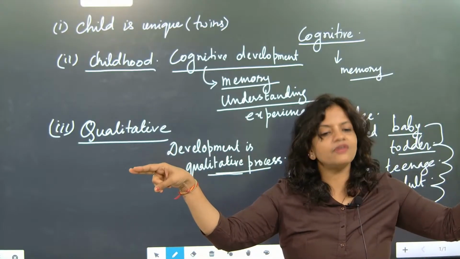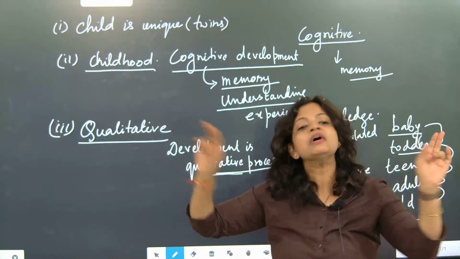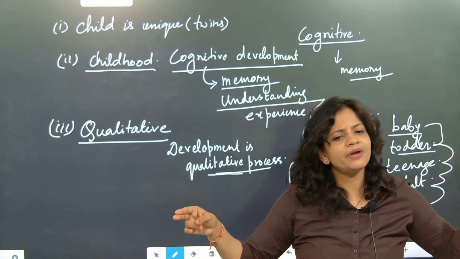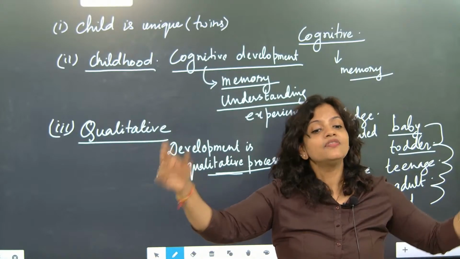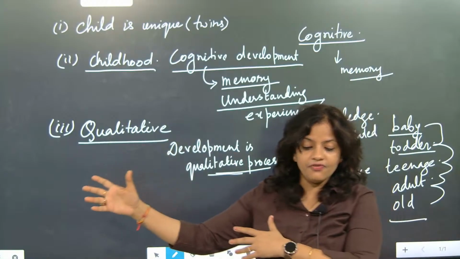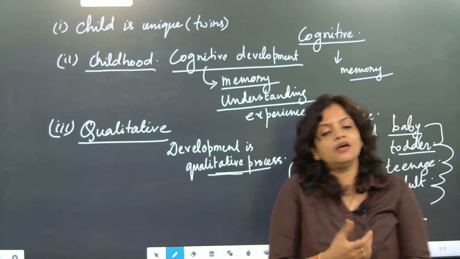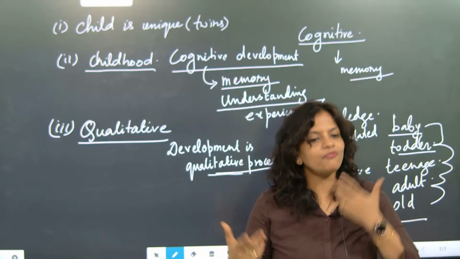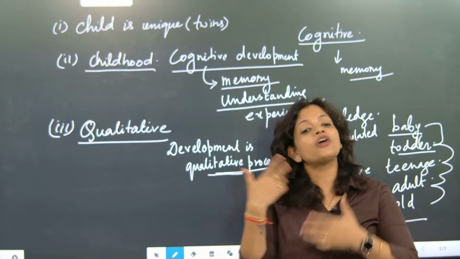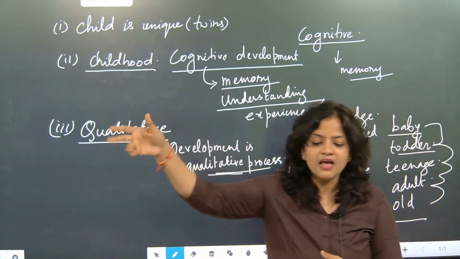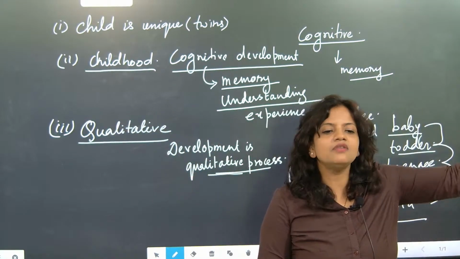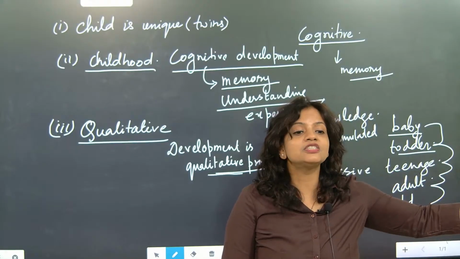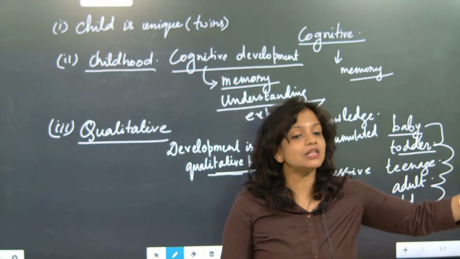So two children from the same family but staying in two different environments. Definitely their understanding will be different, their behavior will be different, their personality will be different. In a very rich family they will like to wear branded dress and they will show off, because their way of speaking, communication and behavior with others will be different. But the person who is in the jungle with tribal people, will you expect them to be very disciplined? They have their own way of discipline, according to the culture they are carrying.